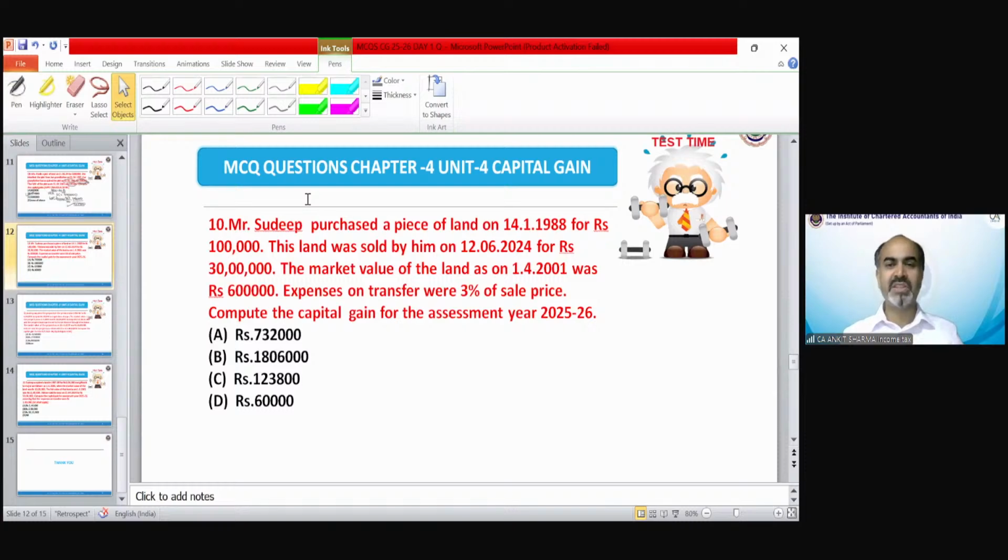Mr. Sudeep purchased a piece of land on 14th January 1988 for rupees 1 lakh. This land was sold by him on 12th June 2024 for rupees 30 lakh. The market value of the land as on 1/4/2001 was 6 lakh. Expenses on transfer were 3% on sale price. Please calculate the capital gain as per assessment year 25-26.